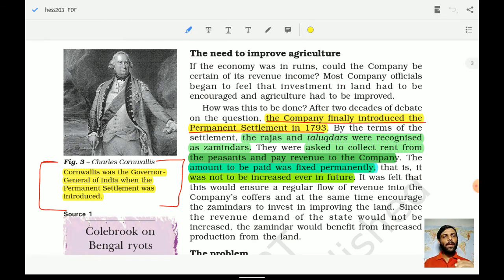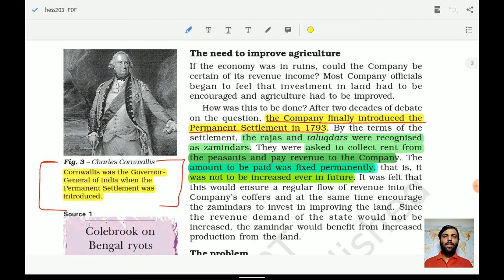So it used to play a huge role in the administration, because the kings always wanted to have the money so that they could keep things going. And the different traders were there, other things were happening. So agriculture became the backbone of any kingdom or any rule. So the company also wanted to get the profits. Since they had got the money, they wanted to make more money. And what was the way? Agriculture was one of the ways through which they got the money.